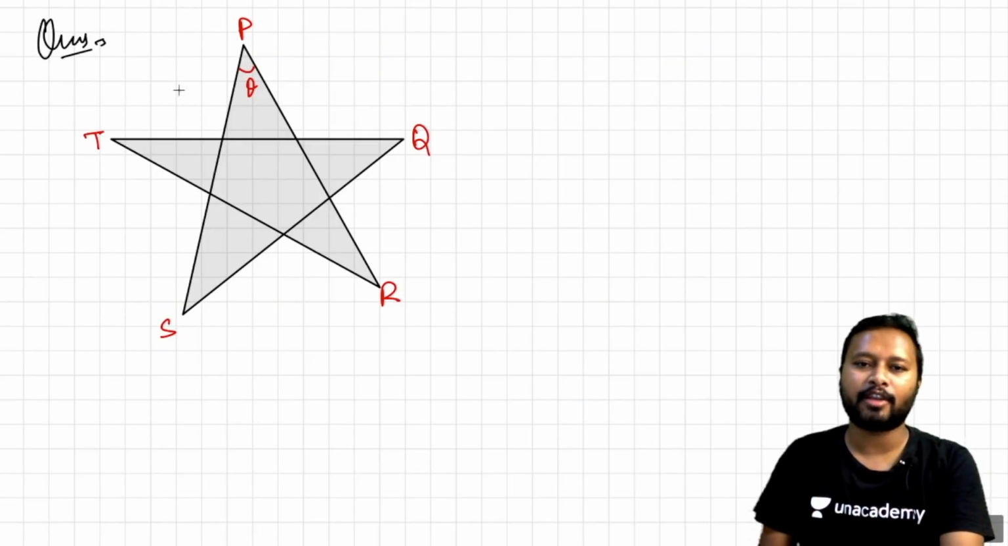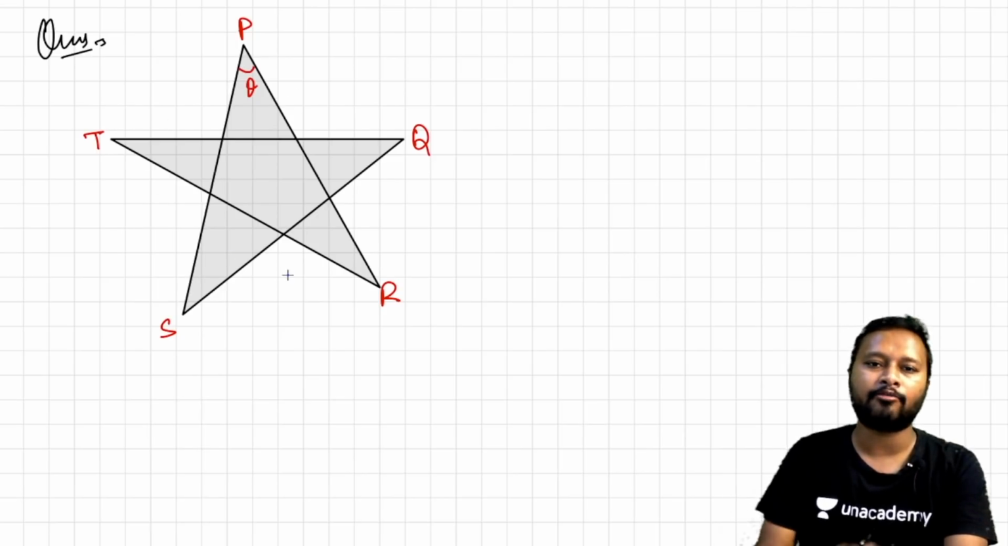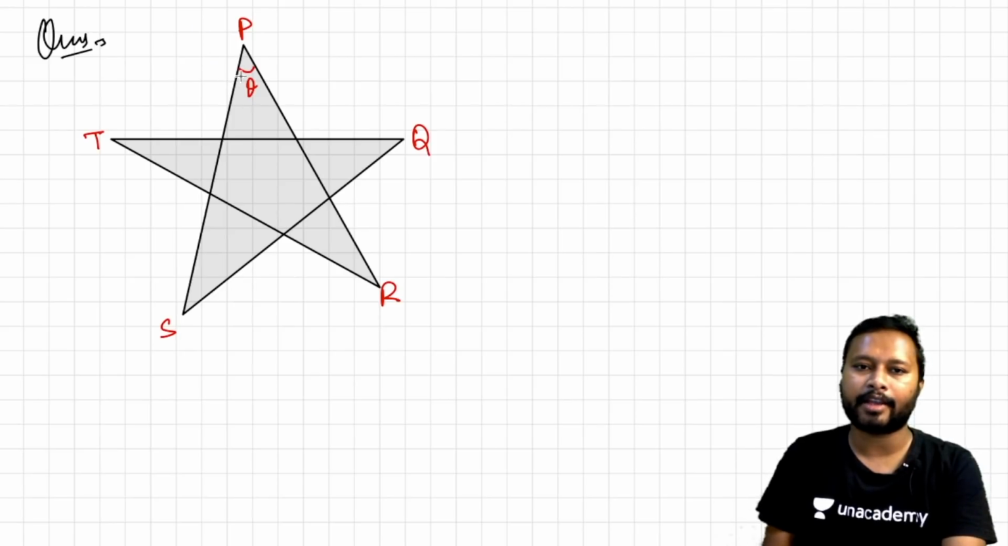The next question over here, I couldn't draw this perfectly, but a star kind of shape was there, and all these lines were of equal length. Okay, all the lines like PR, TQ, TS, RT, all these lines were of equal length. They were asking about this angle theta.